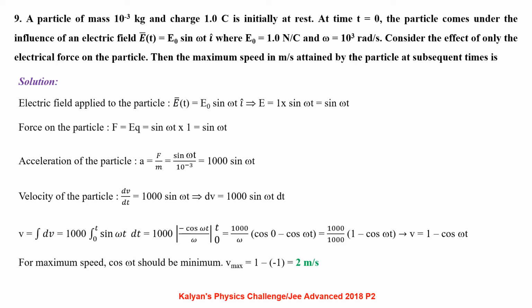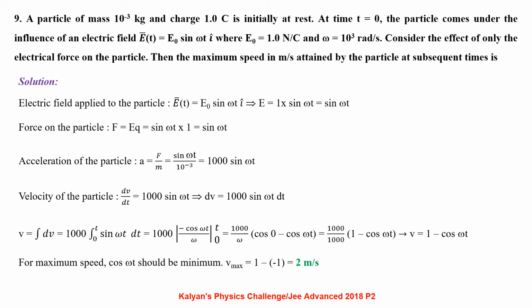Electric field applied to the particle E = E0 sin ωt î, that is E = 1 sin ωt. Force acting on the particle F = EQ, that is sin ωt into 1, that is sin ωt. Acceleration of the particle a = F/m = sin ωt/10⁻³, that is 1000 sin ωt. For velocity of the particle, we can write a = dv/dt = 1000 sin ωt, so dv = 1000 sin ωt dt.